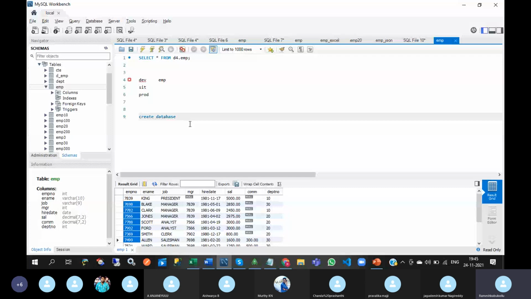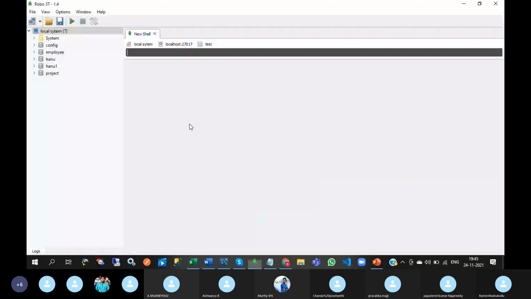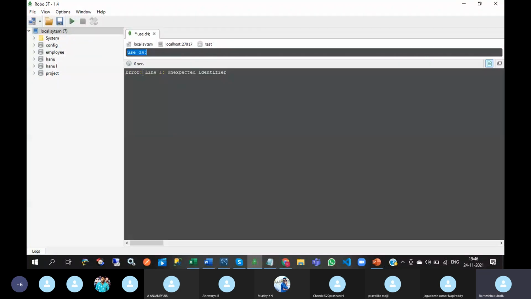In MongoDB, use database. I'm giving some default name. See this, line 1, unexpected identifier. So remove it.